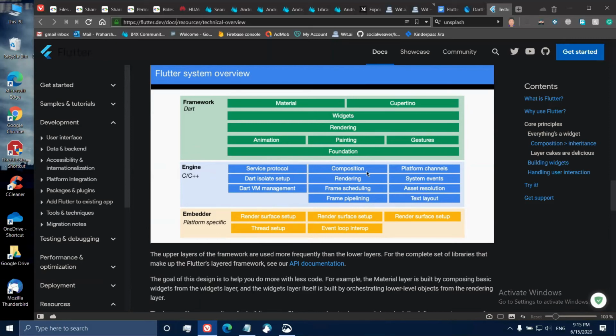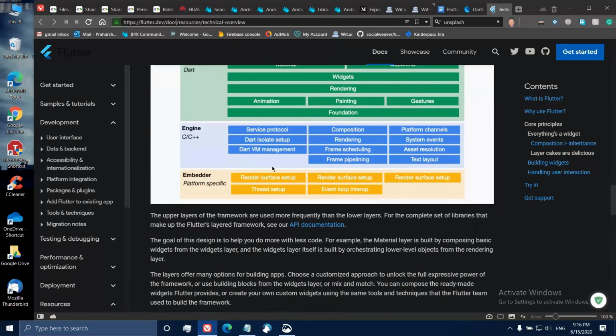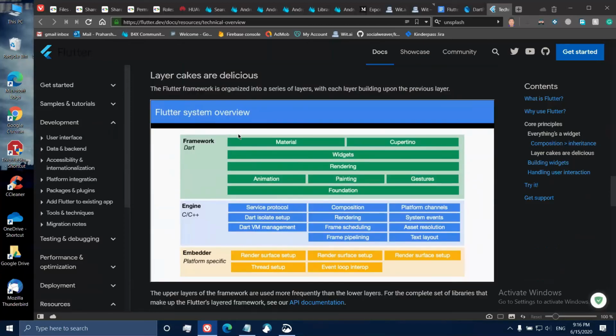You can dive into this if you want, to get a better understanding of how isolates work and how threading works in Flutter. And we have different platform specific things at the lower level. So that was an overview of the architecture of Flutter, right?